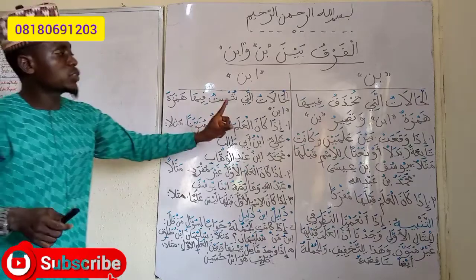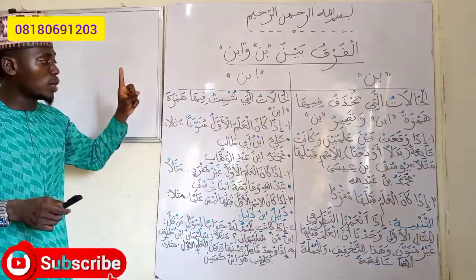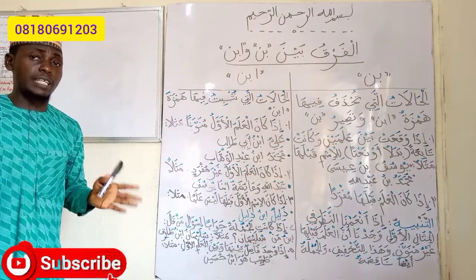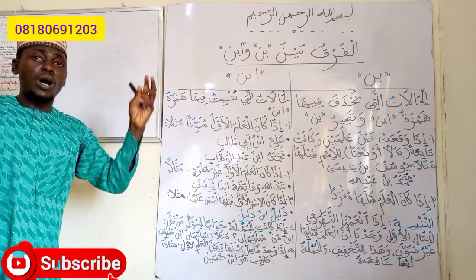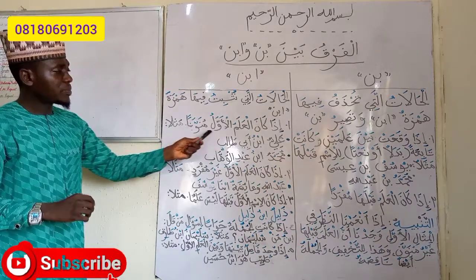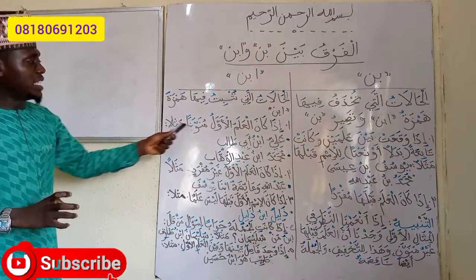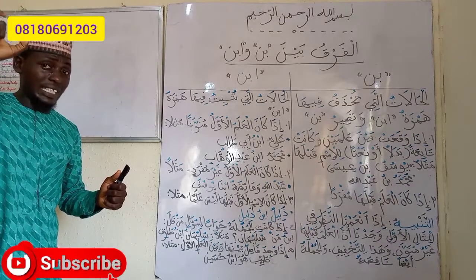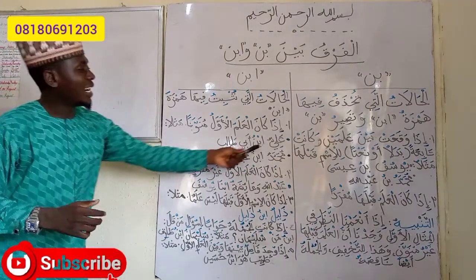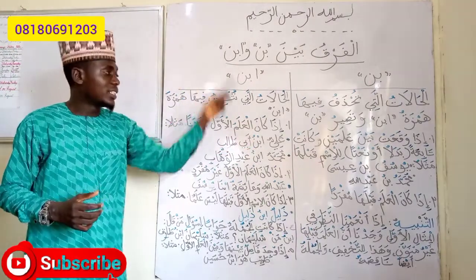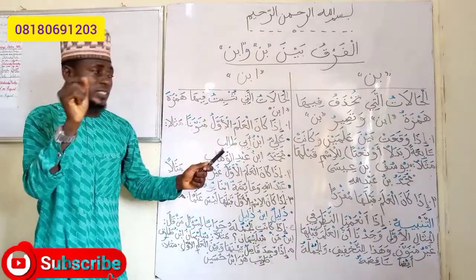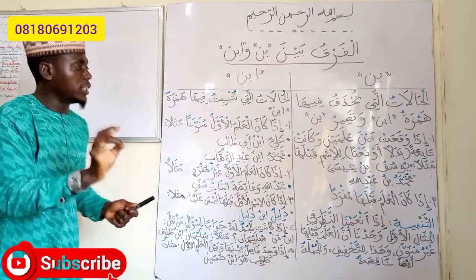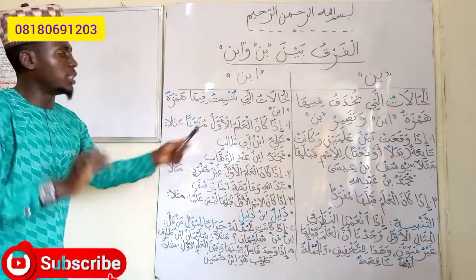The first of them is إذا كان العلم الأول منونا. If the first alam, of course we know what alam is, a name of a person or a proper noun, if the first name that comes before Ibn has tanween. For example, Aliyun. The last letter of that name has tanween, dhammatan. Aliyun ibn Abi Talib.